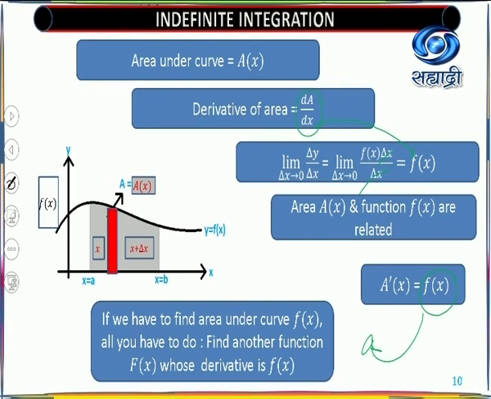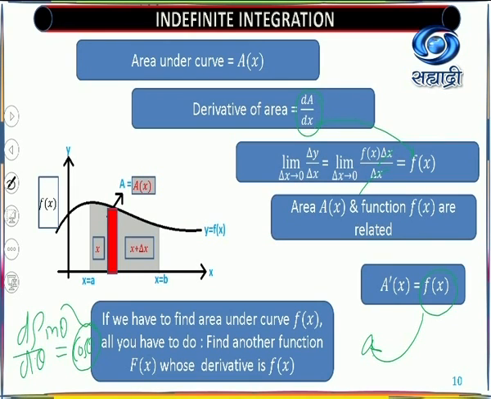Similarly, I will take a quick example, the derivative of sine theta. What is the derivative of sine theta? The derivative of sine theta is cos theta. So sine dash theta is cos theta. This function you got, that means the integration of cos theta is sine theta.